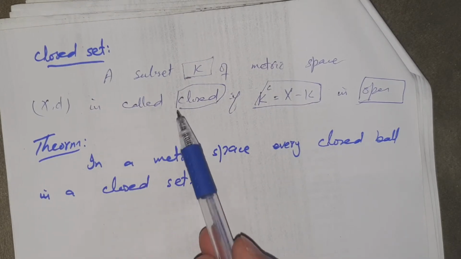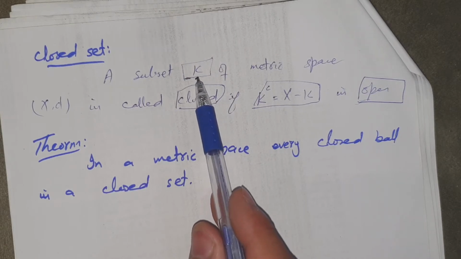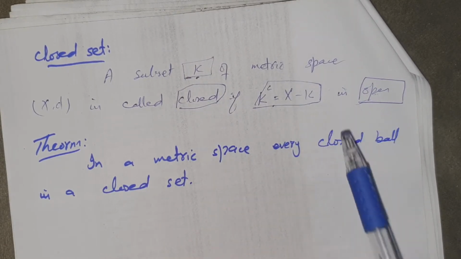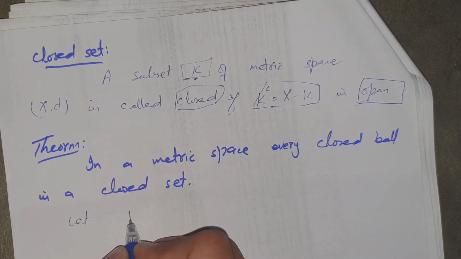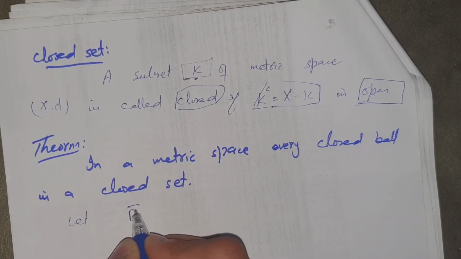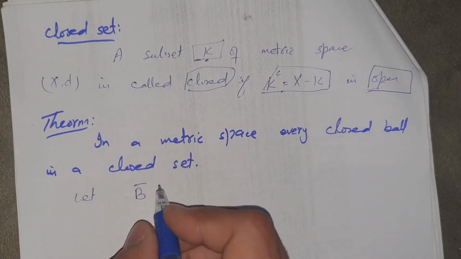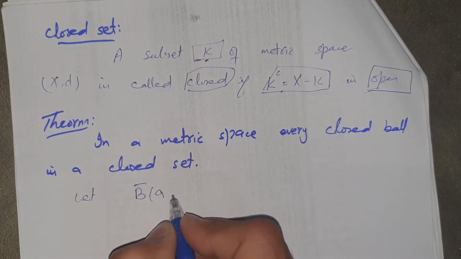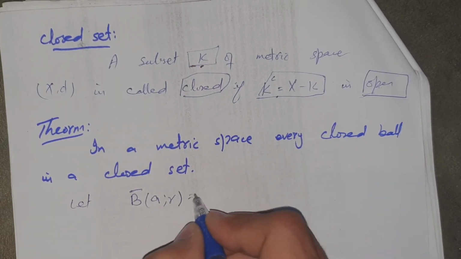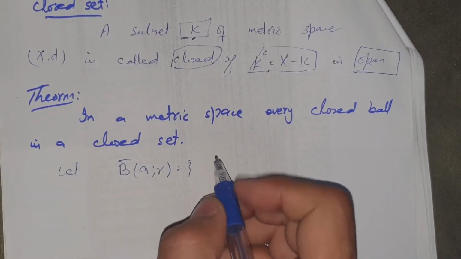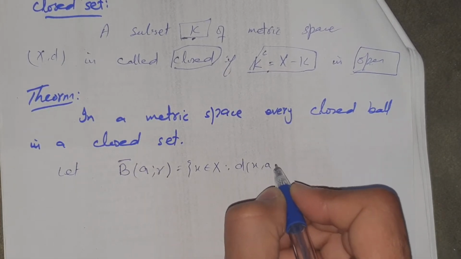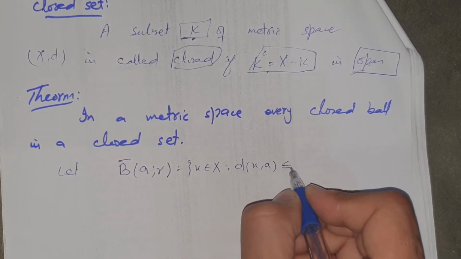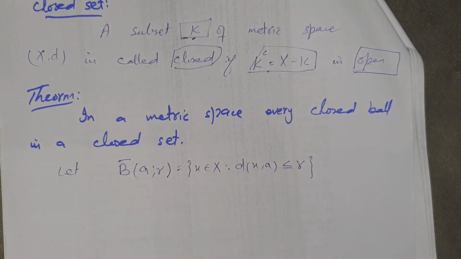And you know that if we have to show any set is a closed set, we show that its complement is open. So let's take a closed ball. We denote the closed ball as B bar with center at a and radius r. You know that this is the set of all elements of X whose distance from the center is less than or equal to r. This is the closed ball in metric space X, d.